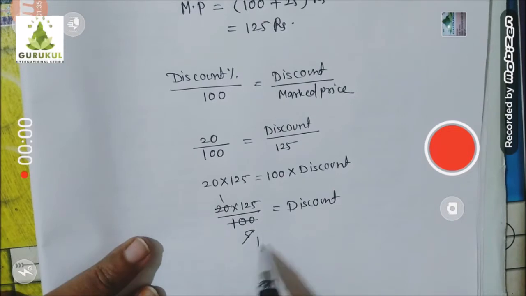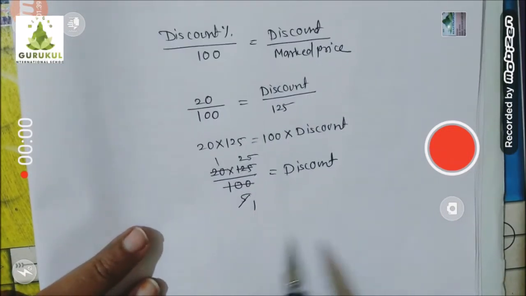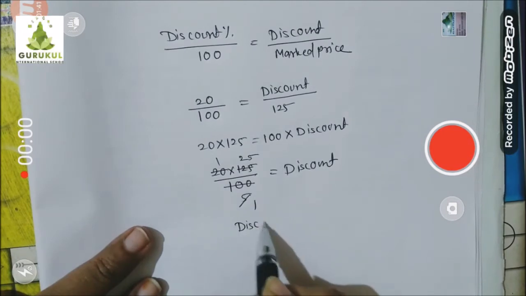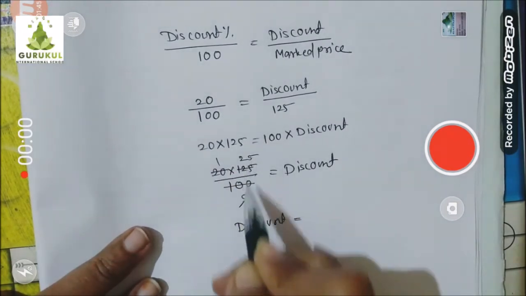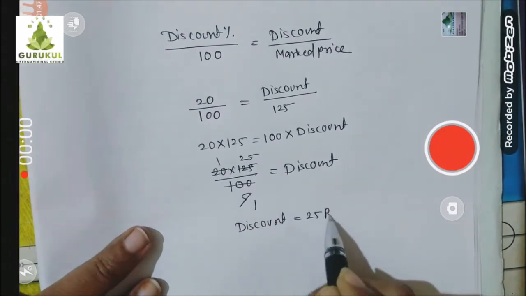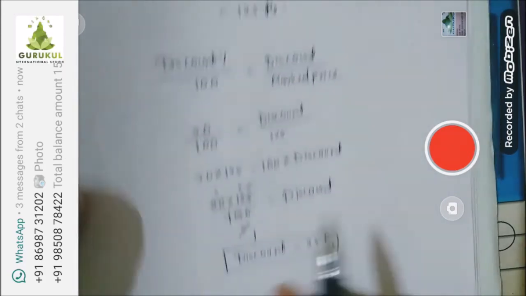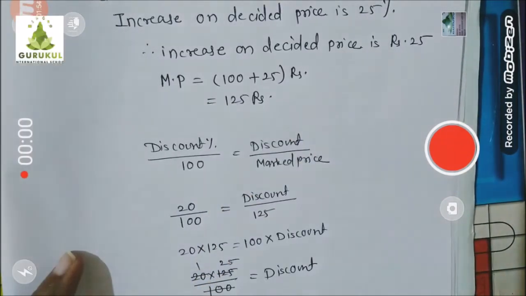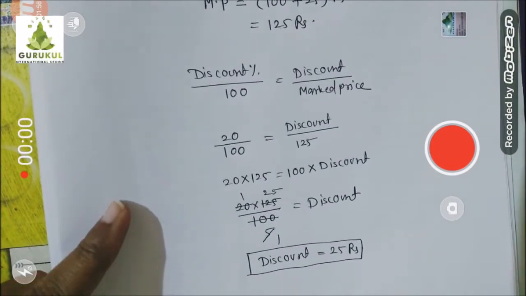Okay, and 5 ones are 5, 5 twos are 10, 5 fives are 25. Okay, so how many rupees discount is he going to give? 25 ones are 25 upon 1, it means 25 rupees discount he is going to give on that mark price 125.